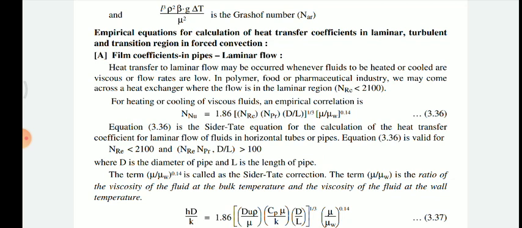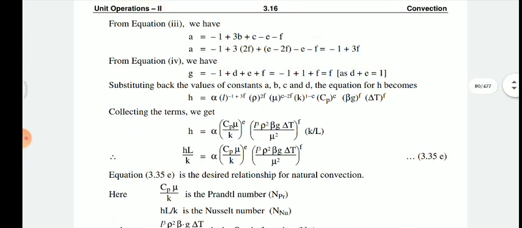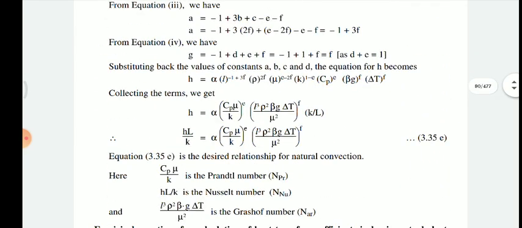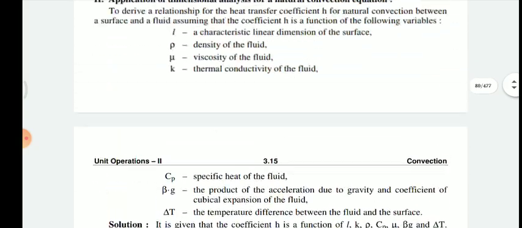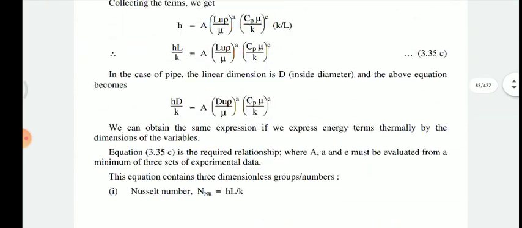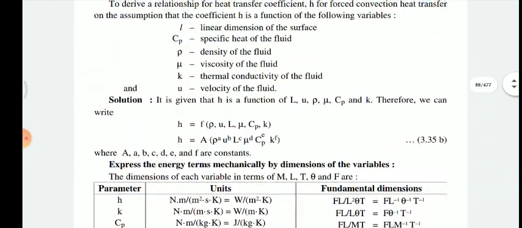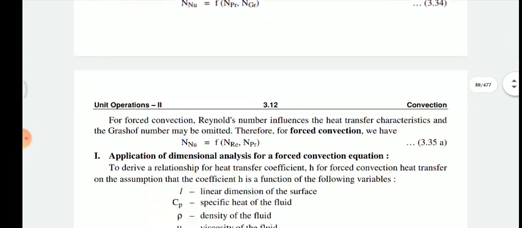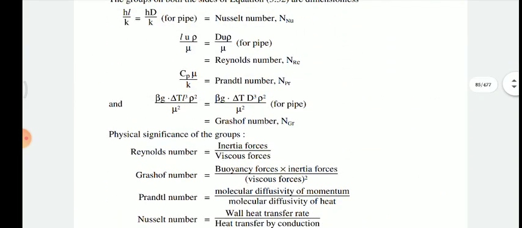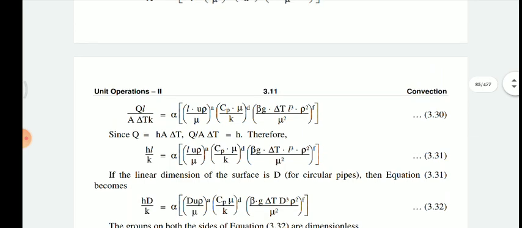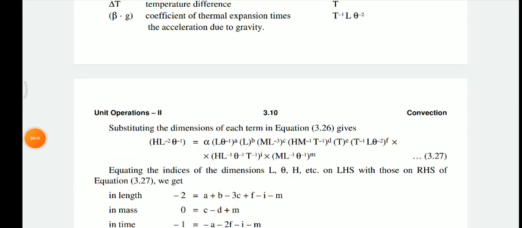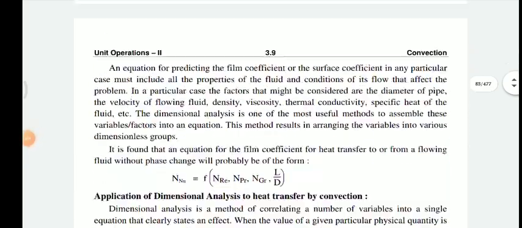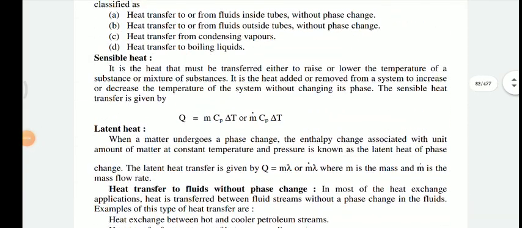In the previous lecture we discussed unit number 3, convection, various dimensionless numbers and the definitions of Nusselt number, Reynolds number, Grashof number, and the definitions of latent heat and sensible heat.